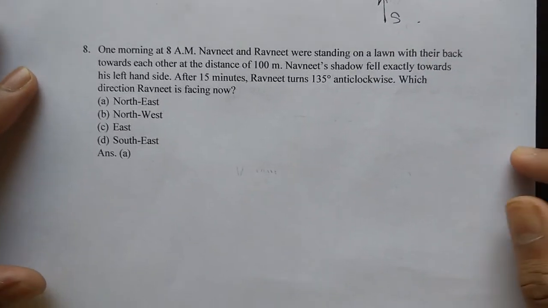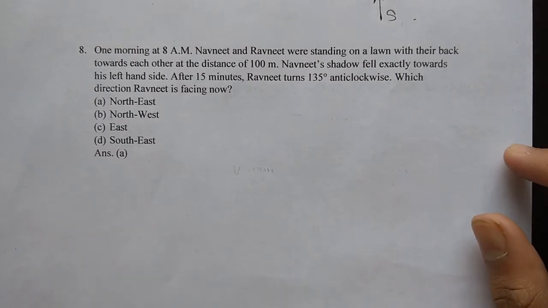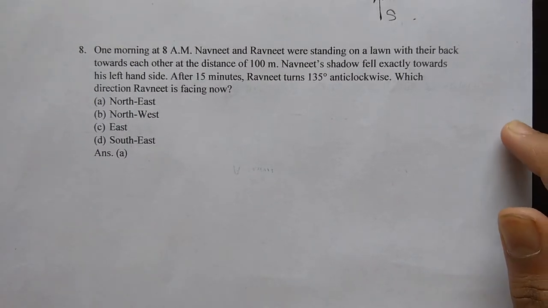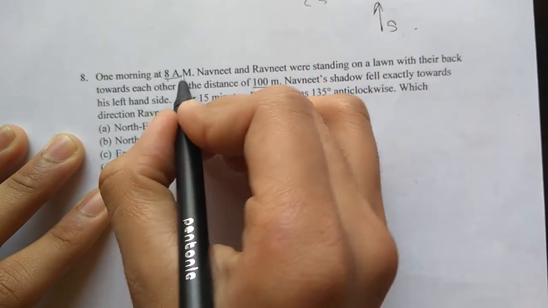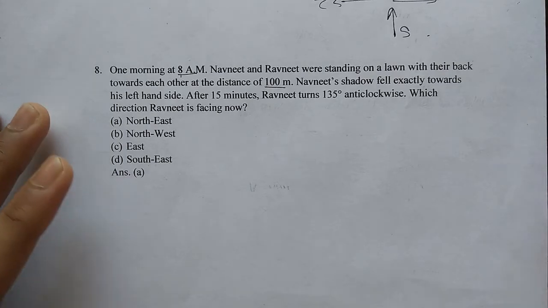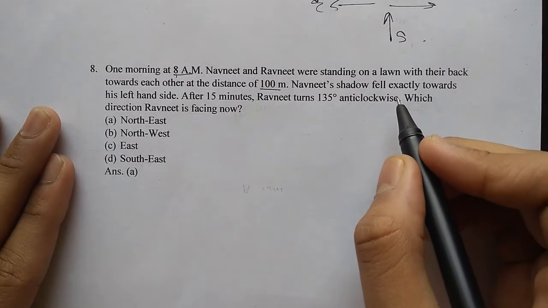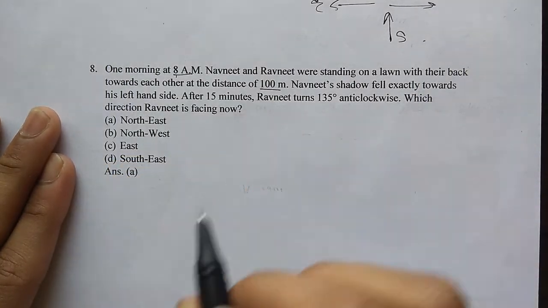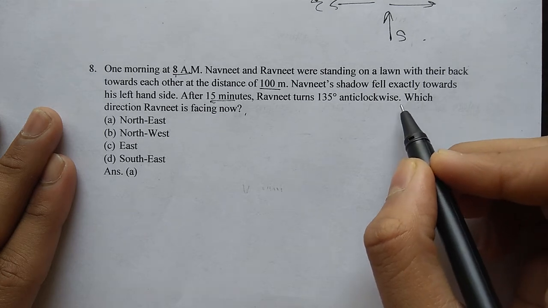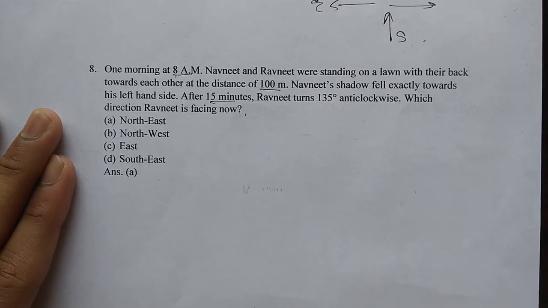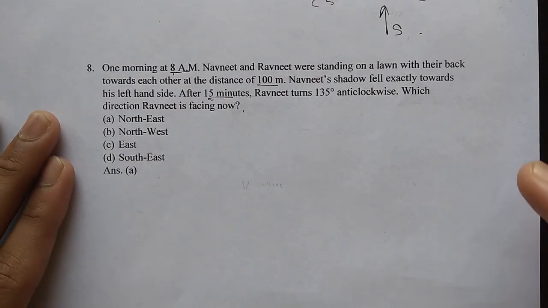Now, this is a bit tricky question. One morning at 8 a.m., Navneet and Ravneet were standing on a lawn with their backs towards each other at the distance of 100 meters. This information is rubbish, if I want to say in layman's terms, because it is not going to help us. Navneet's shadow fell exactly towards his left hand side. After 15 minutes, Ravneet turns 135-degree anti-clockwise. Which direction is Ravneet facing now? So this underlined information is of no use to us.